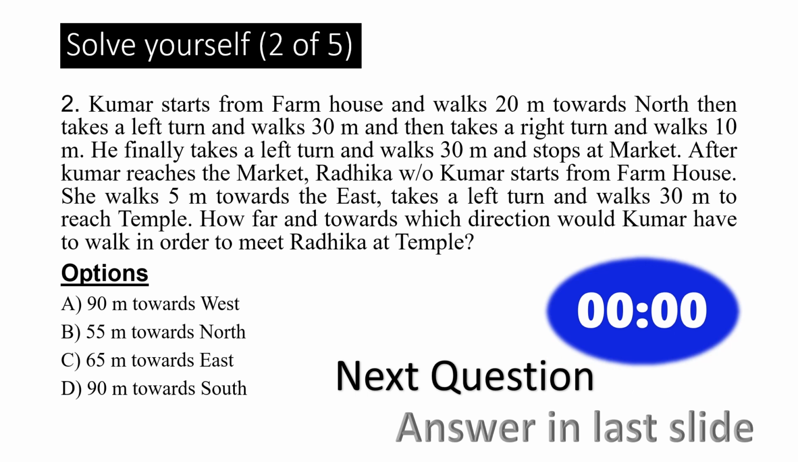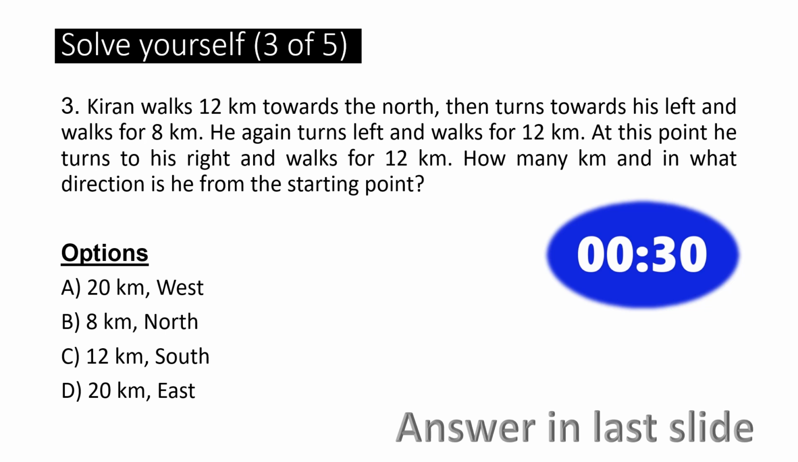Next question. Question number 3. Kiran walks 12 km towards the north, then turns towards his left and walks for 8 kilometers. He again turns left and walks for 12 kilometers. At this point, he turns to his right and walks for 12 kilometers. How many kilometers and in what direction is he from his starting point?